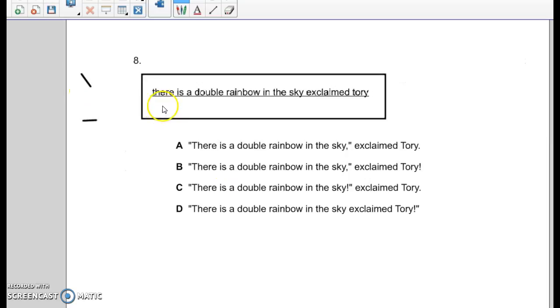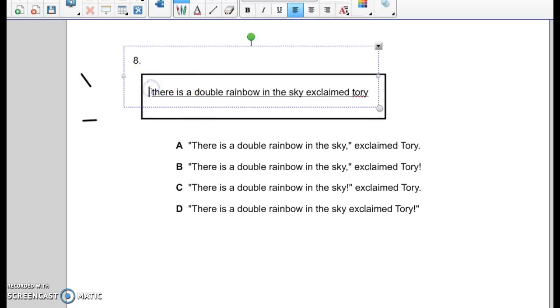All right, same strategy for number 8. It's multiple choice, so you're going to see what's different. Process of elimination. Get rid of the ones you know are wrong. So let's look at it. There is a double rainbow in the sky, exclaimed Tori. Another thing you could do is just like we did with the other ones, go ahead and edit it here and see which one matches yours. Go through your steps. Step 1, what was said out loud? Well, she said there's a double rainbow in the sky.